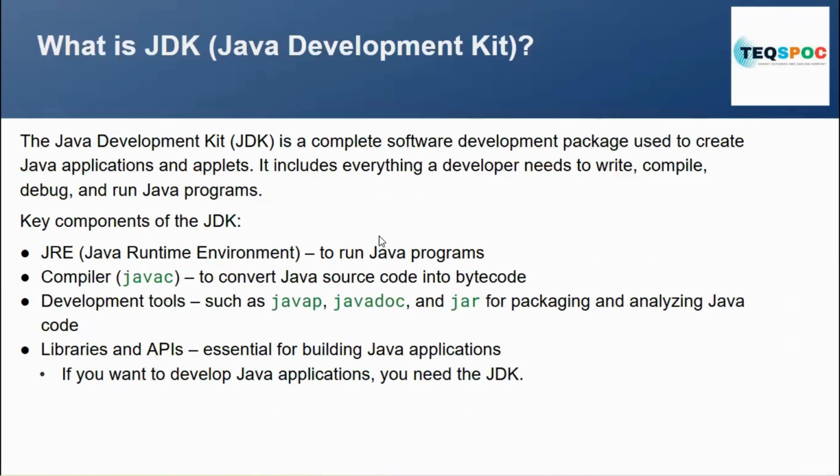Now, what is JDK and what is JRE? JDK is the Java Development Kit. JDK is a complete software development package used to create Java applications and templates. It includes everything a developer needs to write the code, compile the code, debug, or run the Java program. Basically, if you are a developer, you should install JDK because it will give you the compiler to compile the code and the runtime environment to run your Java application inside your system.